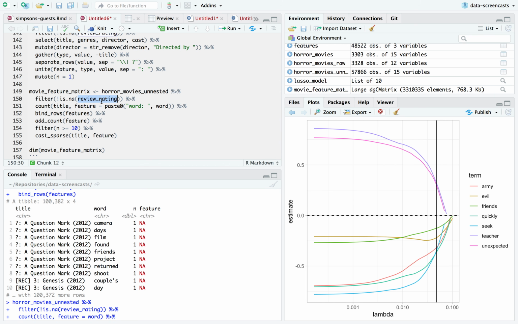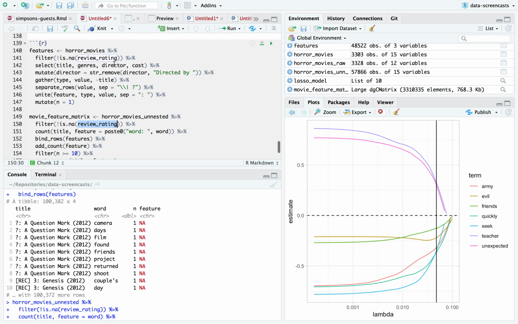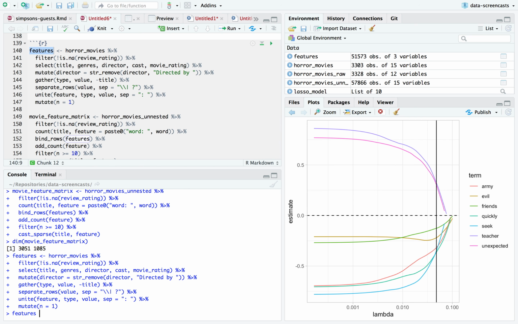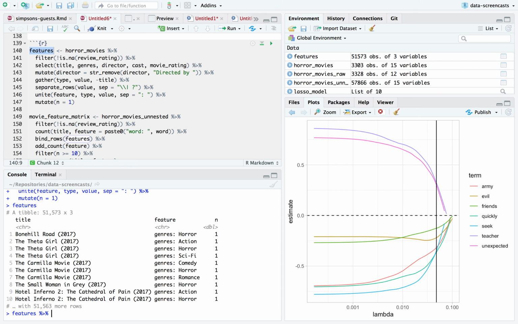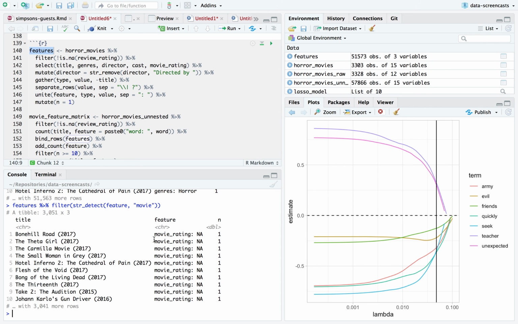All right. What I'm going to do is when I did all my select title, genres, director, and cast, I'm going to include movie rating as well. And now among my feature types, I actually kept a few that were like movie rating. I'm going to filter for one feature, movie rating, NA or so on.